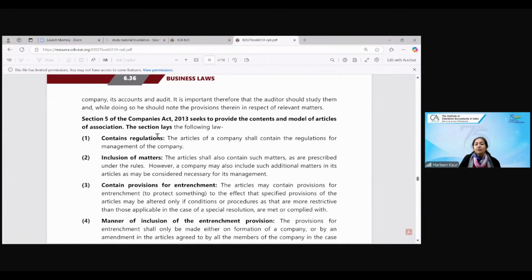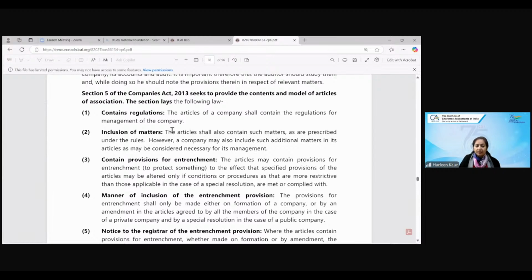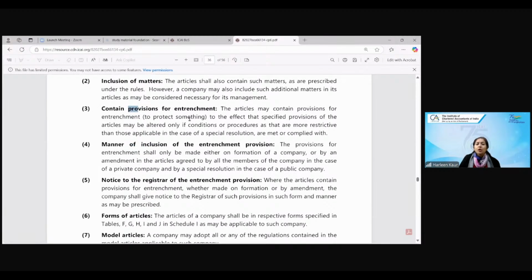So section 5 gives you certain contents and model of the article. Simply you can read this, children. It only talks about the articles containing rules and regulations, other matters, matters of entrenchment. What is the meaning of entrenchment? Entrenchment means a very strict provision can also be made in the articles. Say for example, when you pass the special resolution, then 75% of the shareholders' approval is required. But in your articles of association, you can also say that only when 90% of the shareholders agree will this condition be met. So that is the entrenchment.